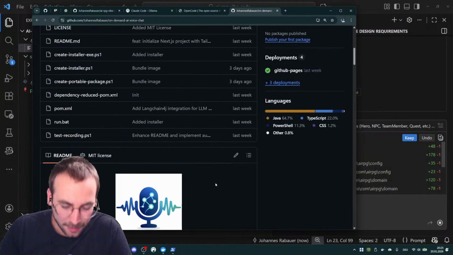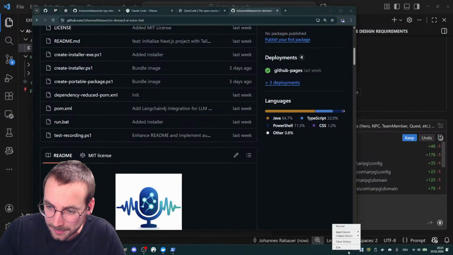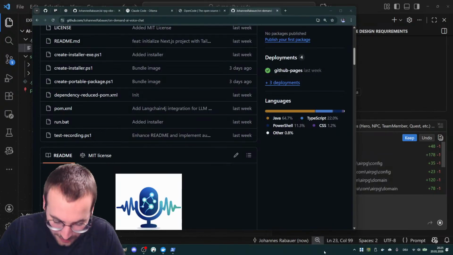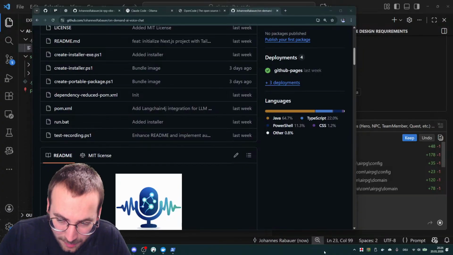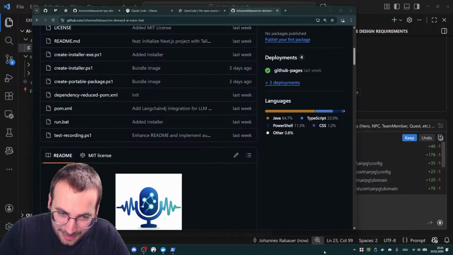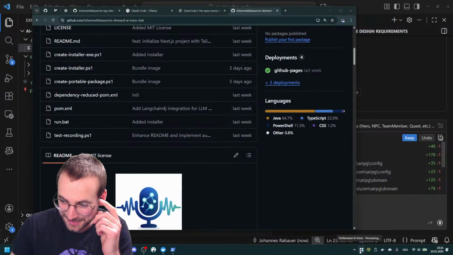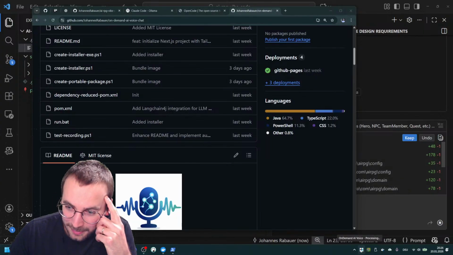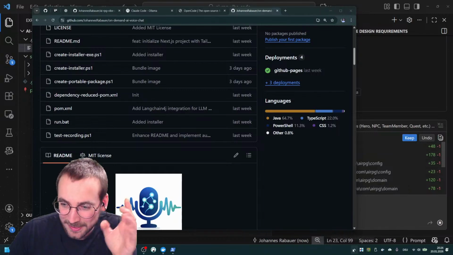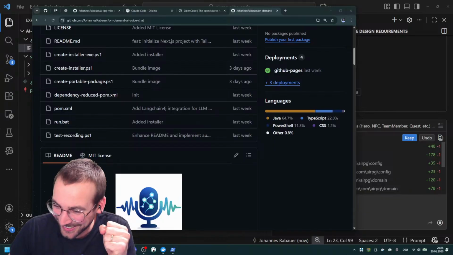Let's see. So I can record, but I have a hotkey on F8. Tell me the best AI for coding right now. So now it recorded and now it's processing. I know that's very small down there, but it's a little icon and it's processing, and if it's done, it will tell me some answer. Damn it.